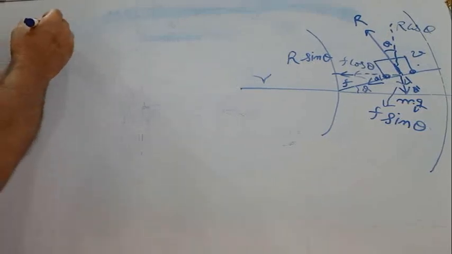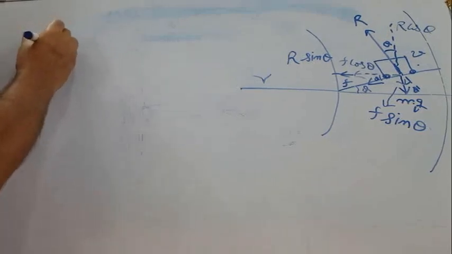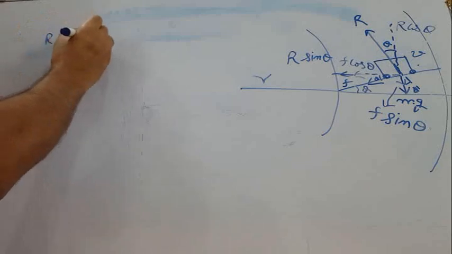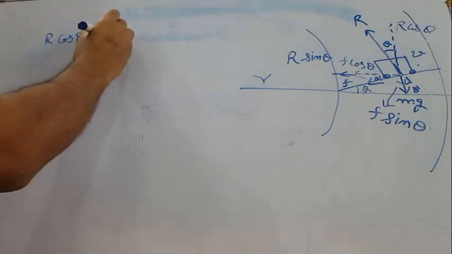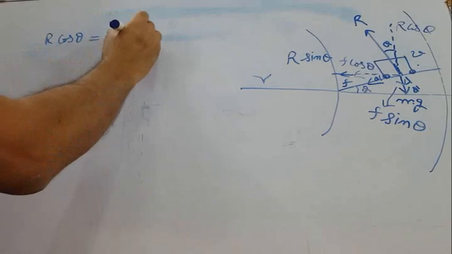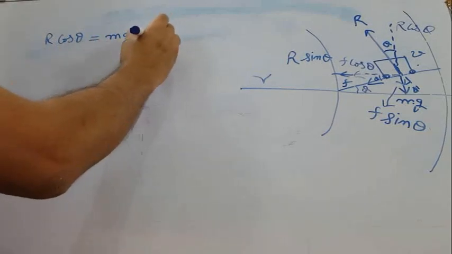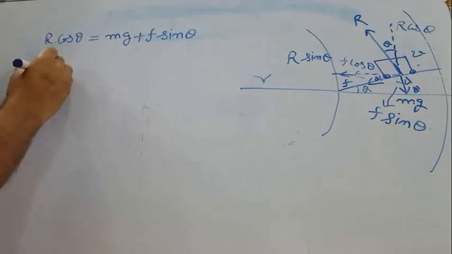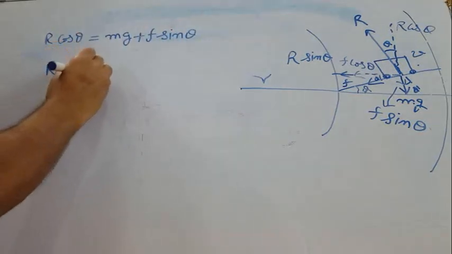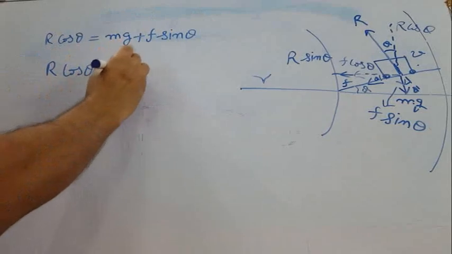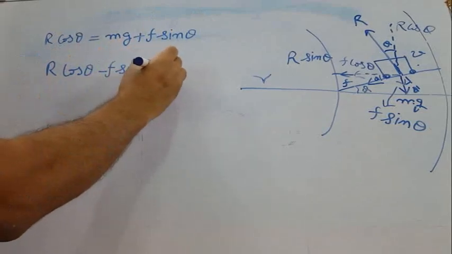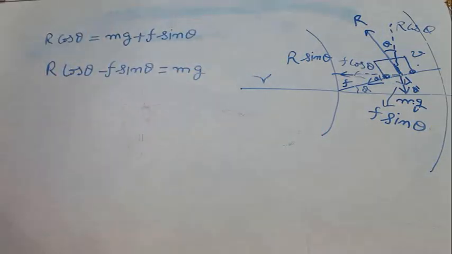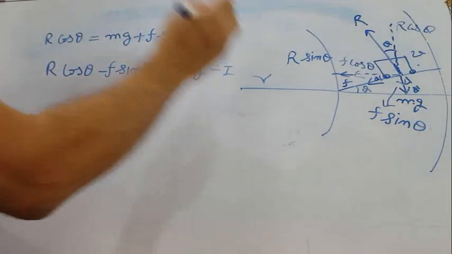It means R cos theta will be equal to mg plus F sin theta. Or we can say R cos theta minus F sin theta will be equal to mg. It is our first equation.